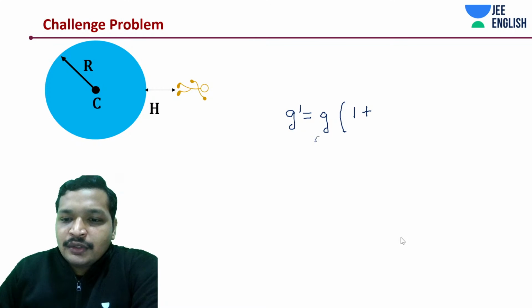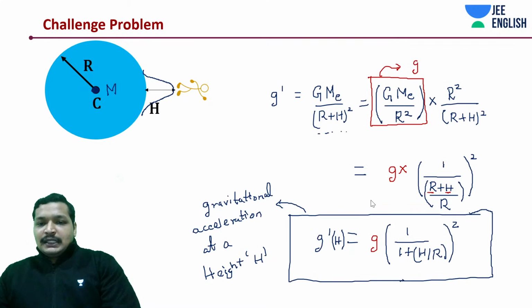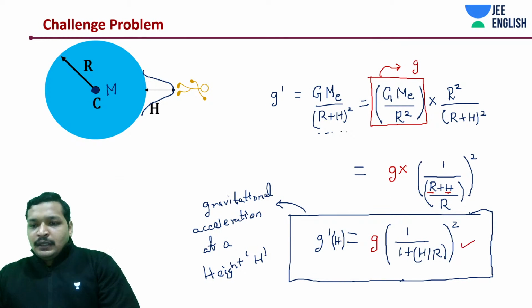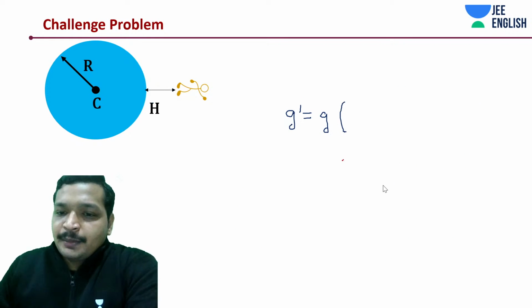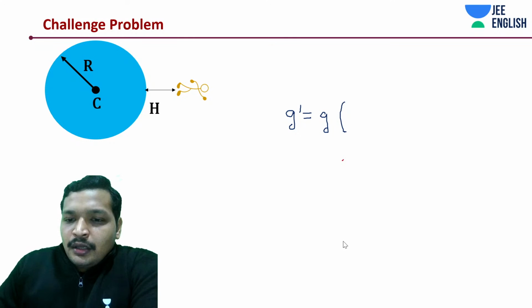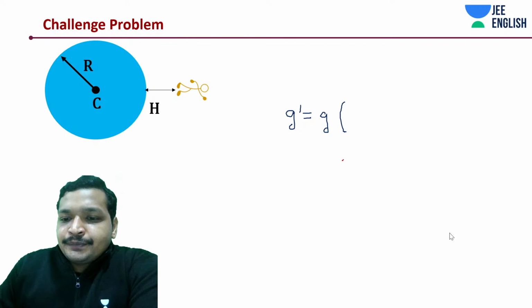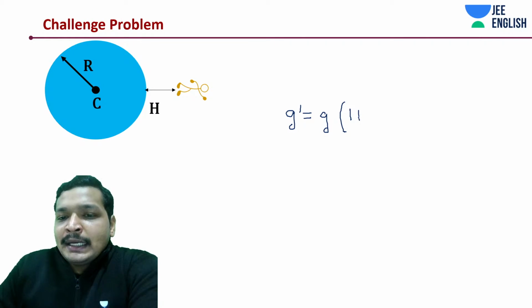We are going to try and express this thing in such a form that we are able to bring in that binomial approximation. That's all you need to do. So this is going to be 1 plus h by r.